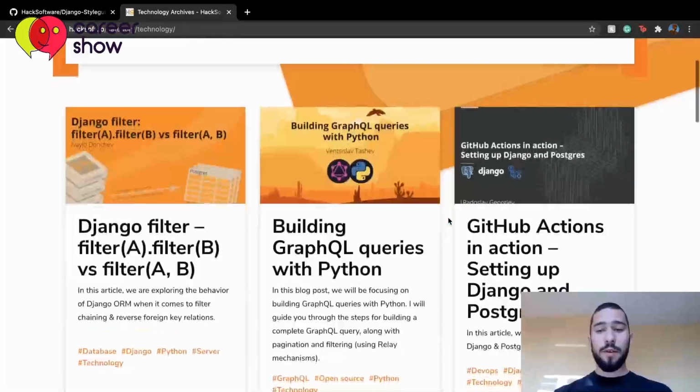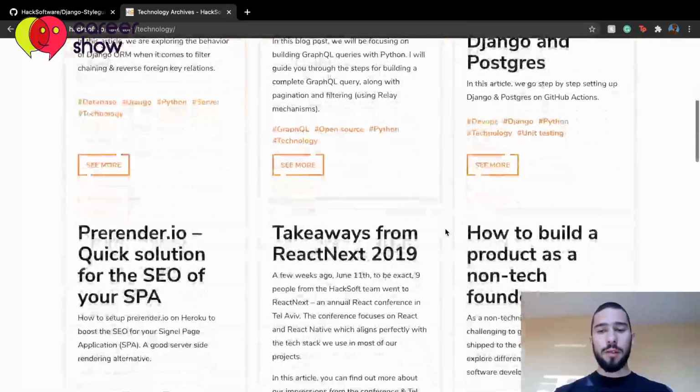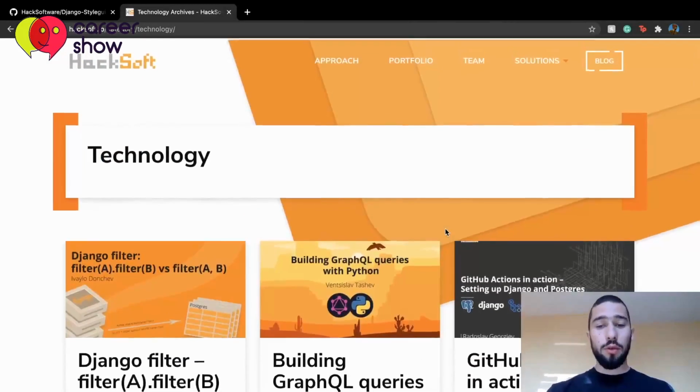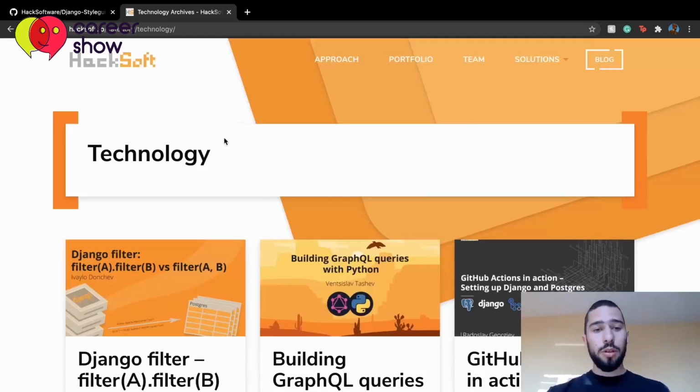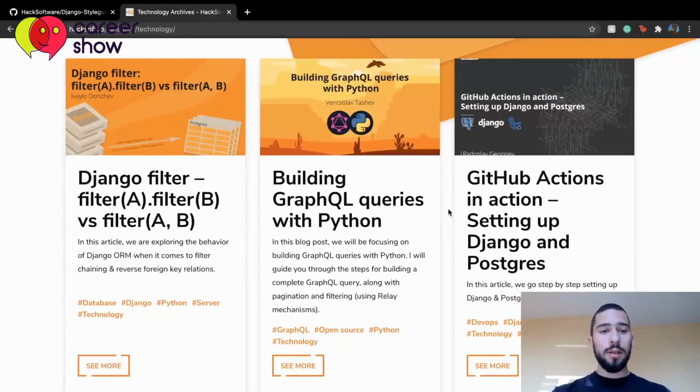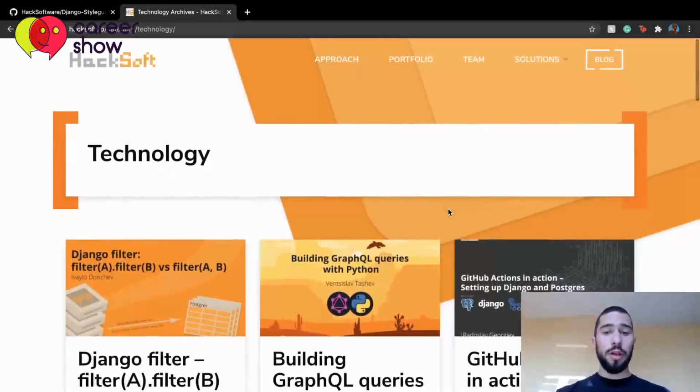We also have articles for GitHub Actions, CI, Docker, a lot of things that are involved in the software development process. So you can go here and check if there's something you like, and we hope we can help you.